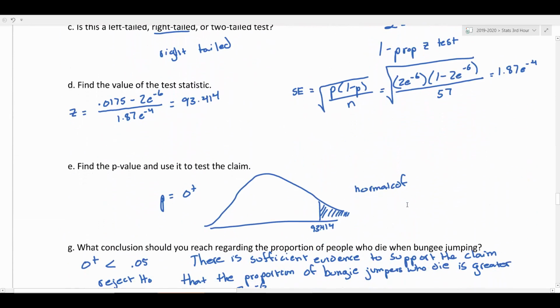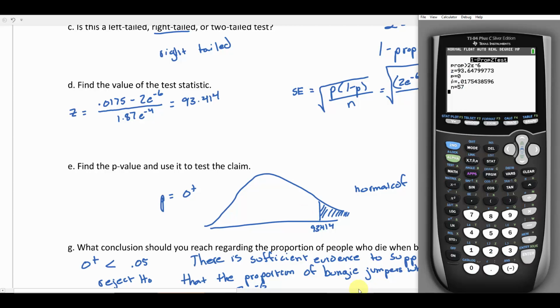Let's see what we got. So we got 93.64. We got 93.414. Again, that's probably just a rounding discrepancy. Remember, we didn't even bother running the normal CDF because we just assumed it would be 0 plus. And in fact, it is here. If we take a look at this, they literally got 0 because the probability is so small the calculator can't even detect it. So we did good. All right, so that's your calculator test for you.